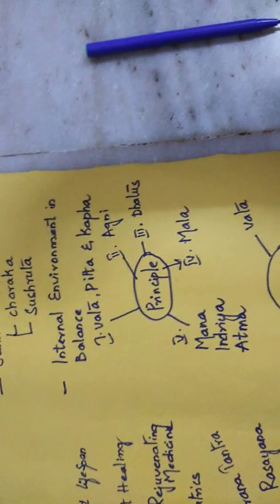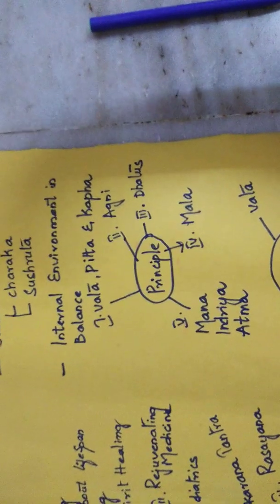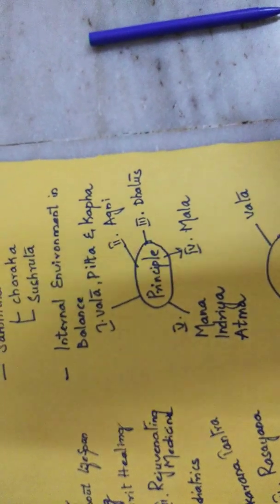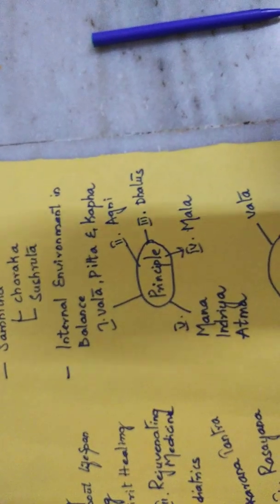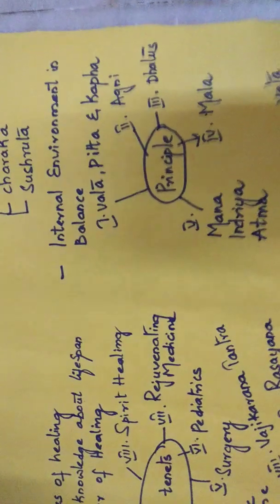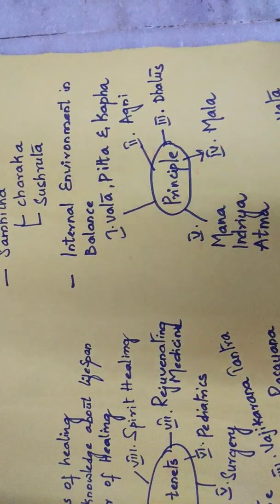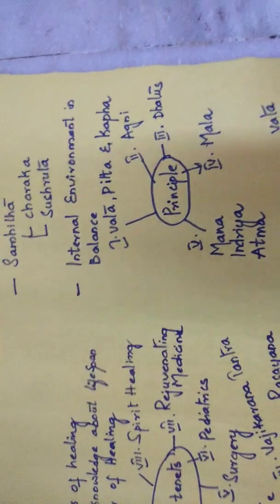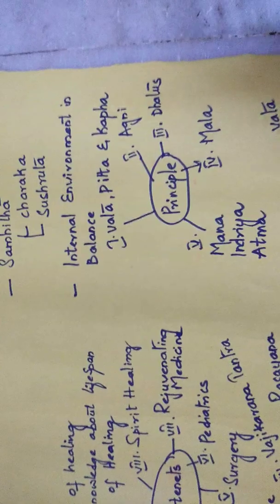Next, when we talk about the principle of Ayurveda. According to Ayurveda, when the internal environment is in balance, the human body will be in very good health.